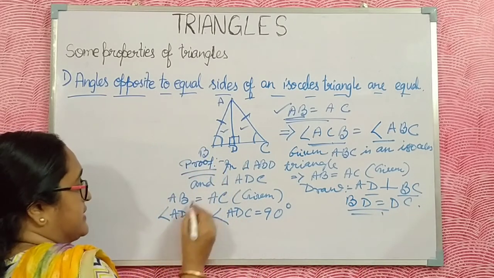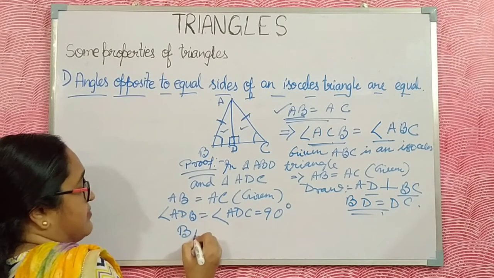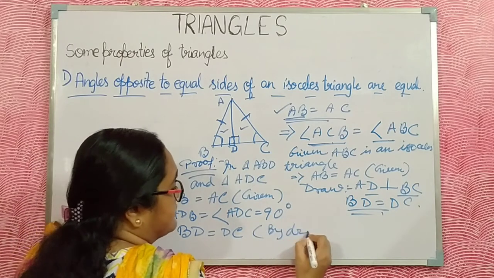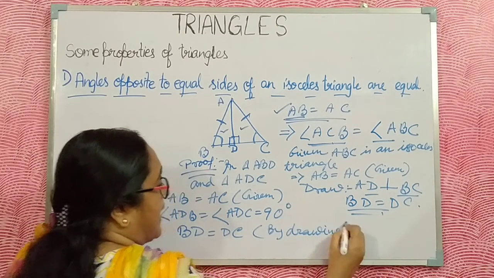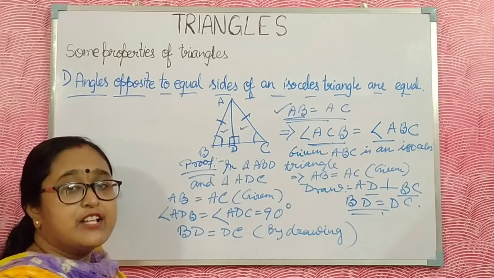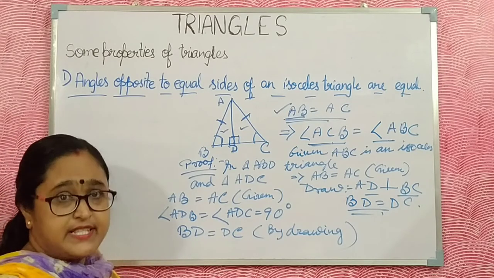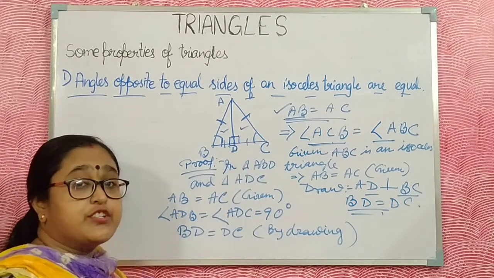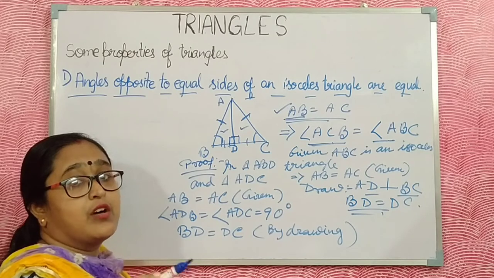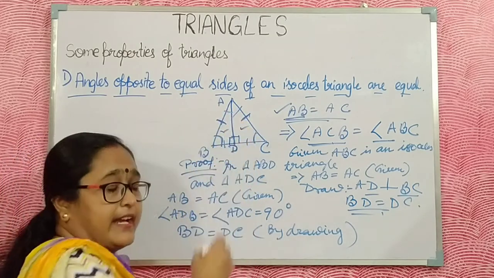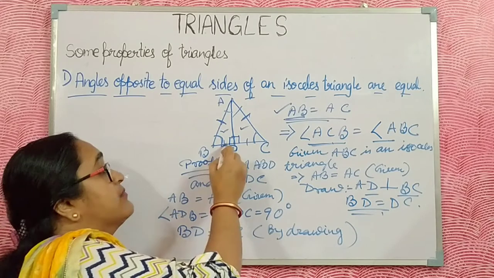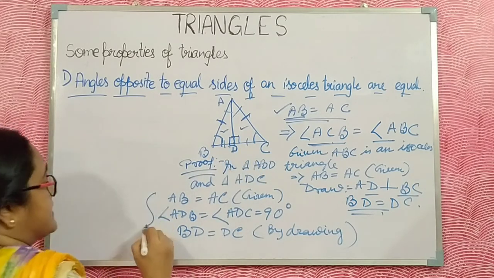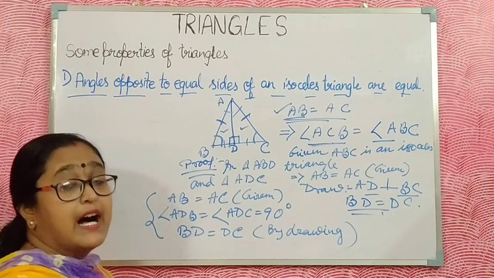This is by construction. In an isosceles triangle, the altitude drawn on the base bisects the base, and it also bisects the angle, but here I take that it bisects the base. Now which property do I apply for congruency?